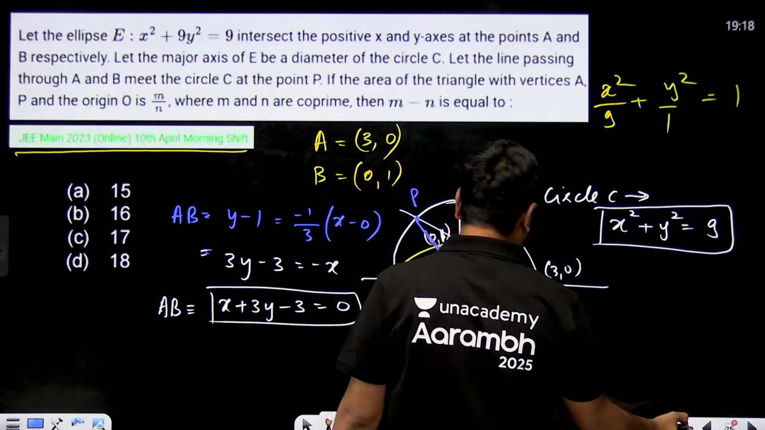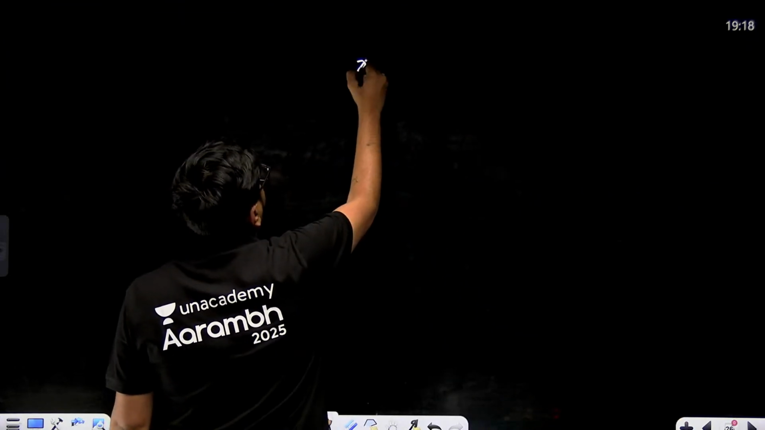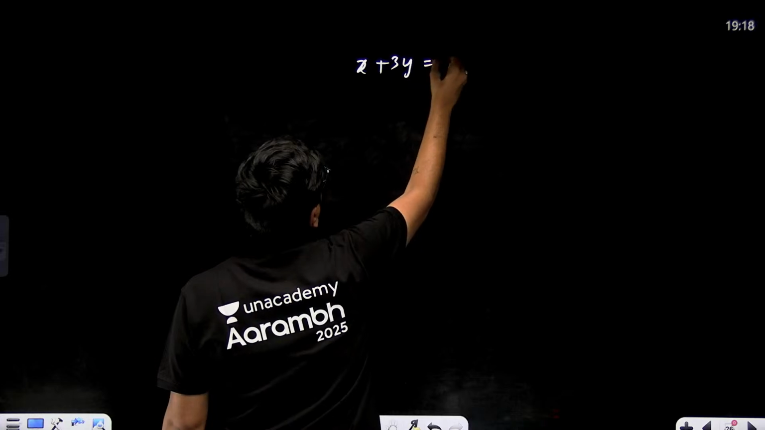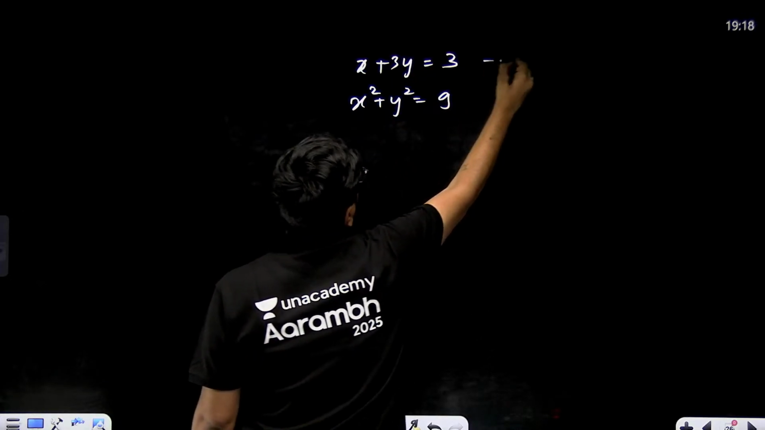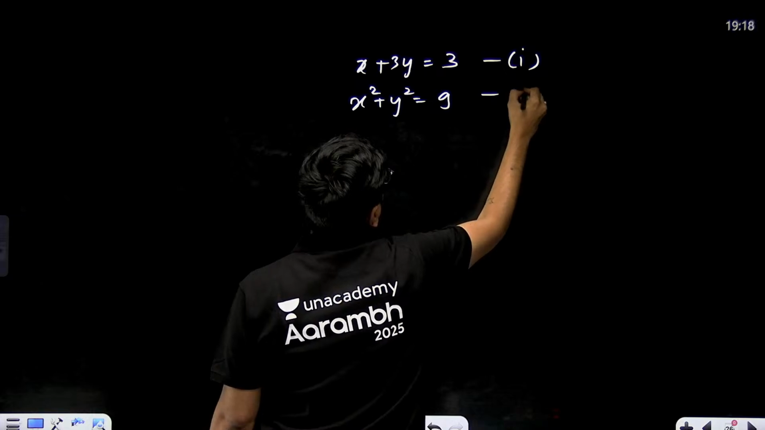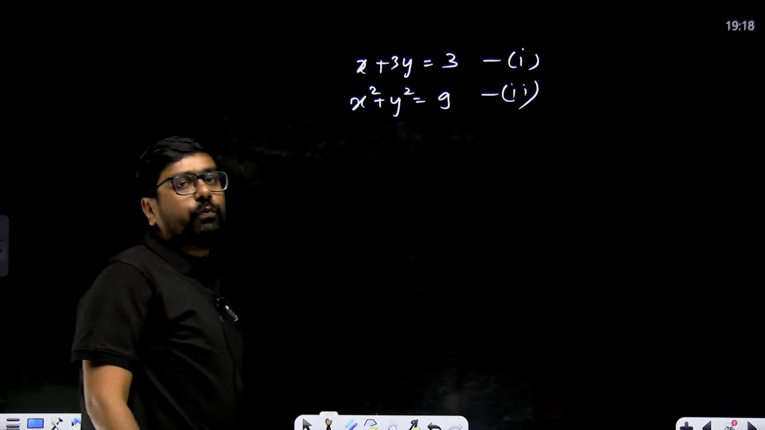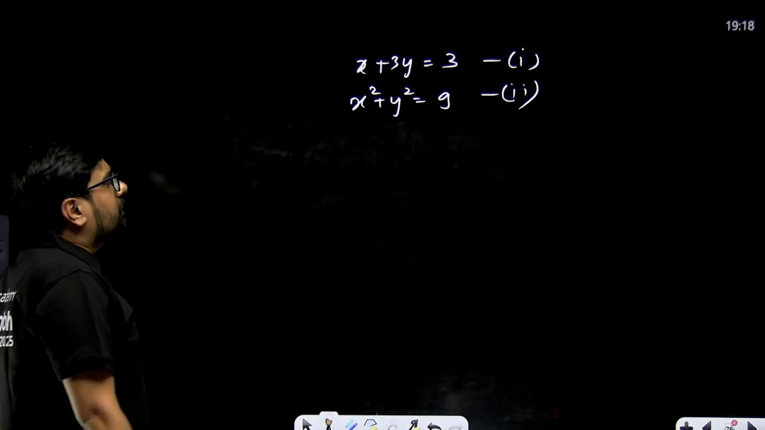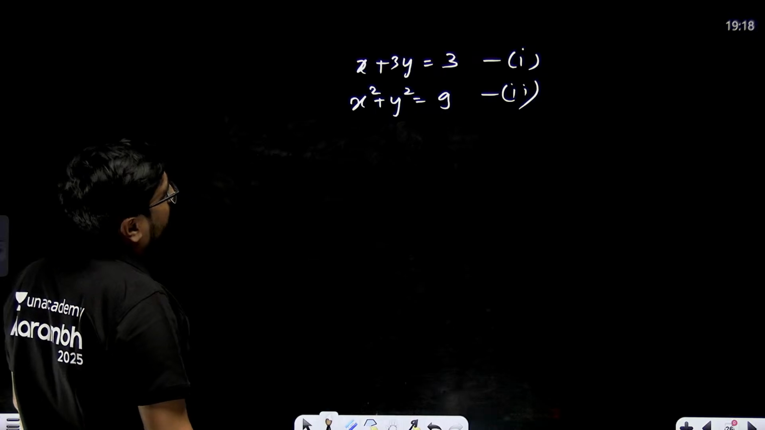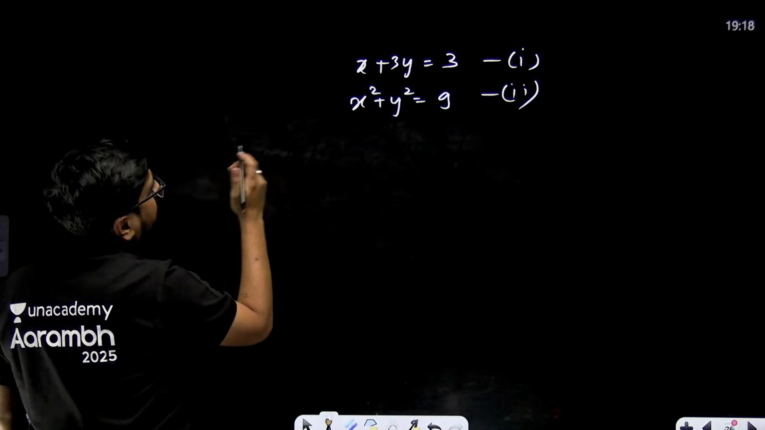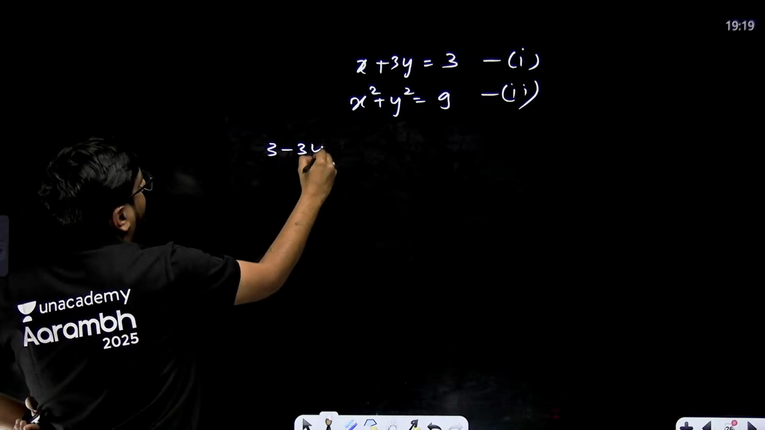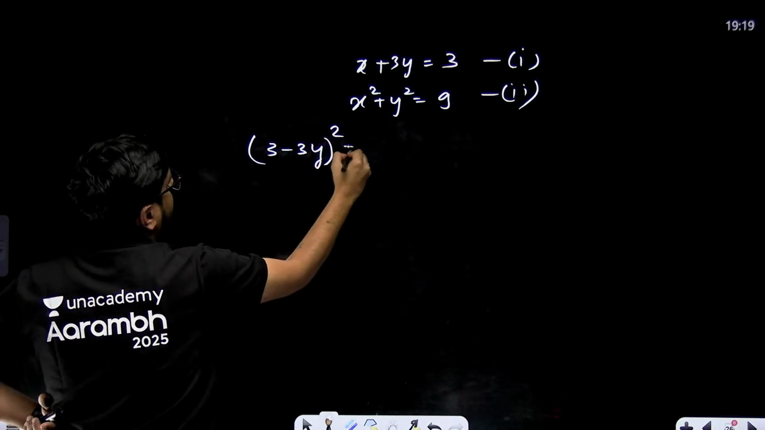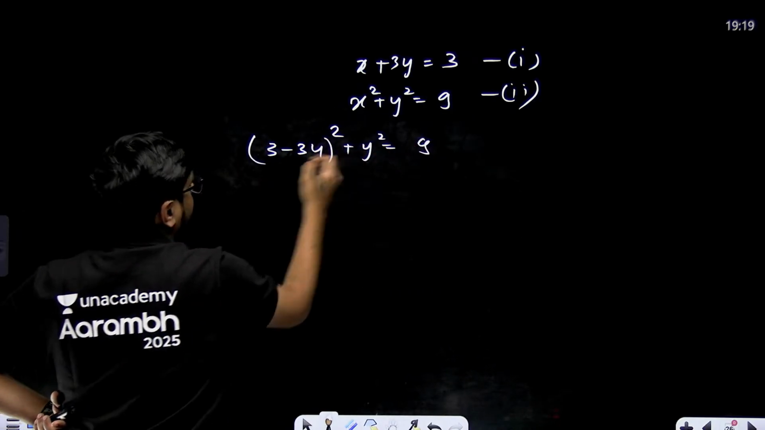So x plus 3y minus 3 equal to 0. That means x plus 3y equal to 3 and x square plus y square equal to 9. These are my two equations which I need to solve to find point P. Okay, so what will x become? Let's solve in y. So x will become 3 minus 3y. So (3 minus 3y) whole square plus y square is equal to 9. This is what I'm solving.